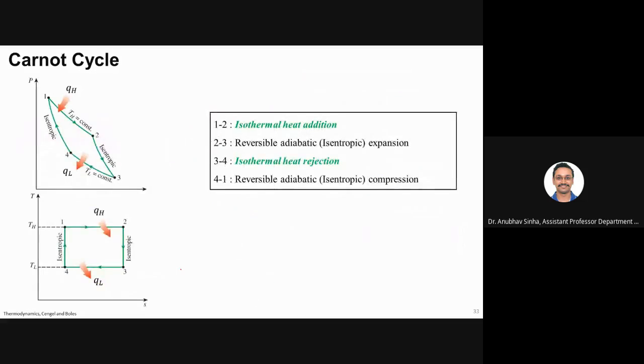Now, these are the various processes that we discussed yesterday, and I was trying to emphasize isothermal heat transfer. In the next chapter, when we talk about gas power cycles, you will see that this is what makes the Carnot cycle different.